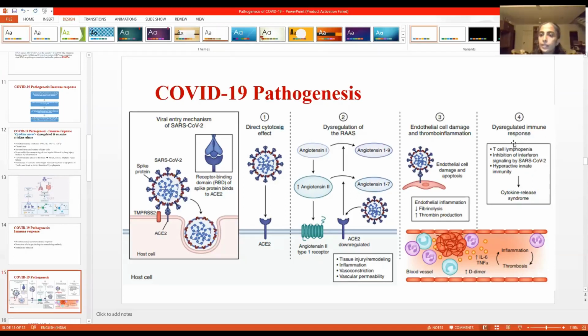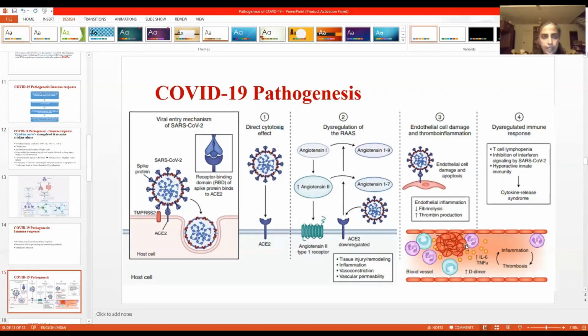And the fourth thing which we already discussed is a dysregulated immune response, which leads to T cell lymphopenia, necrosis and apoptosis of the T cells which have to react against the virus, inhibition of signaling by SARS-CoV-2, hyperactive innate immunity, and cytokine release syndrome, or the cytokine storm.